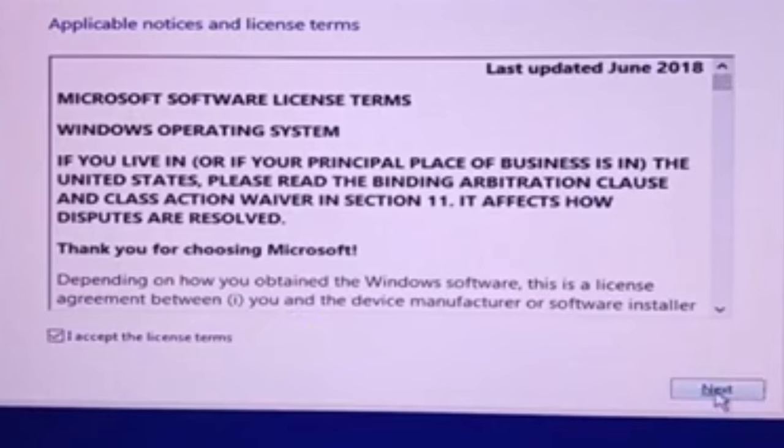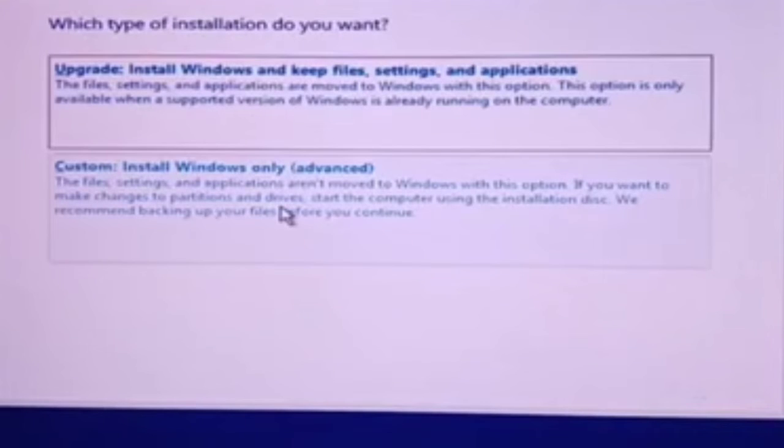Then after you click next, there are two types of installation, the upgrade and advanced. So the upgrade is when you have old files in your computer, and the other type is advanced. This is the recommended type of others because you can format the drive and have partitions, and your newly installed Windows is fresh. So let's click the advanced.